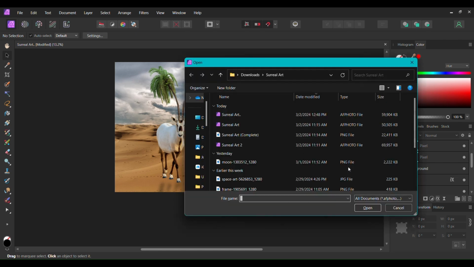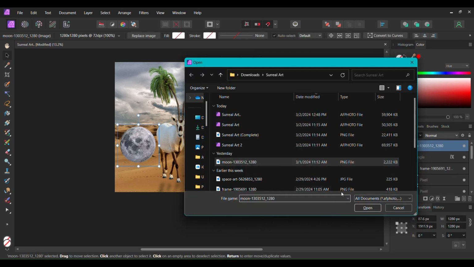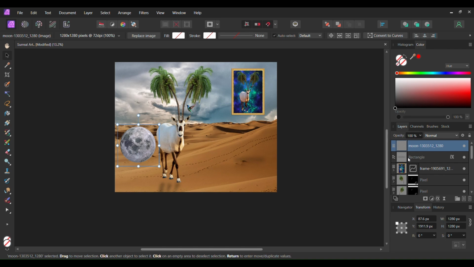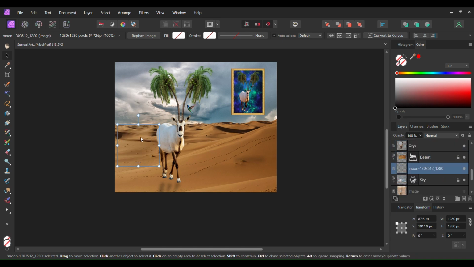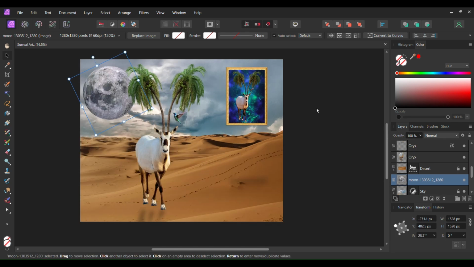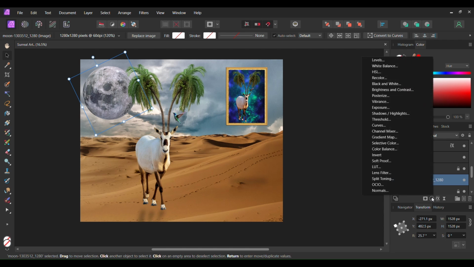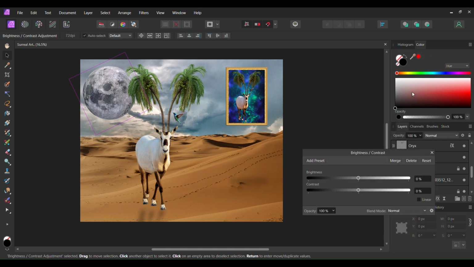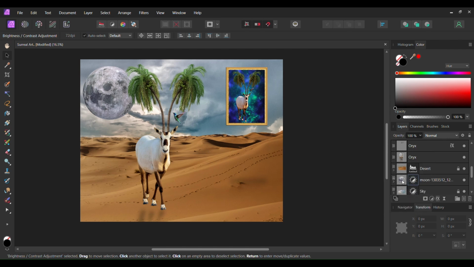Press Ctrl and O and drag the moon image onto the document. In the Layers panel, drag this layer between the desert layer and the sky layer. Take the Move tool and resize the moon and place it where you see it on the screen. With the moon layer selected, click the Adjustments icon in the Layers panel. Select the Brightness Contrast adjustment. Set the brightness to 5% and the contrast to negative 7%. Make sure the adjustment is inside the moon layer.